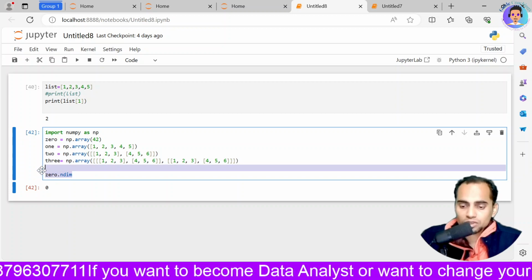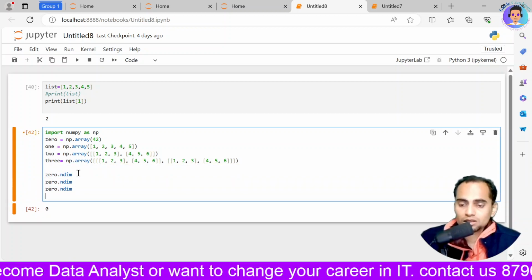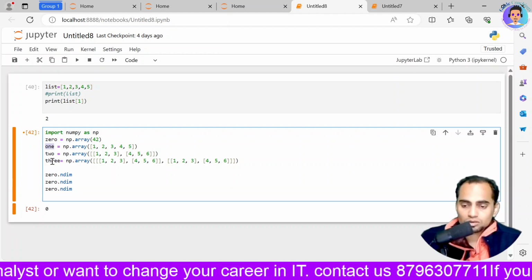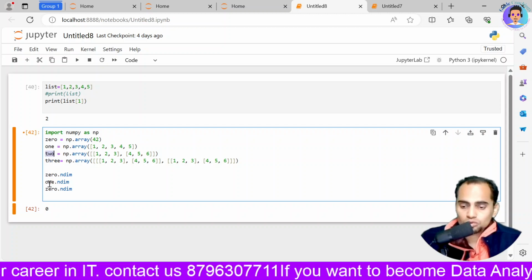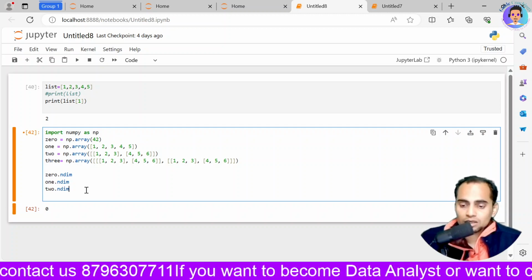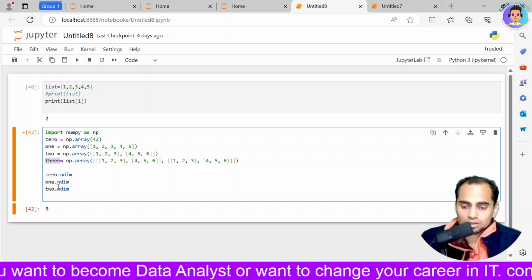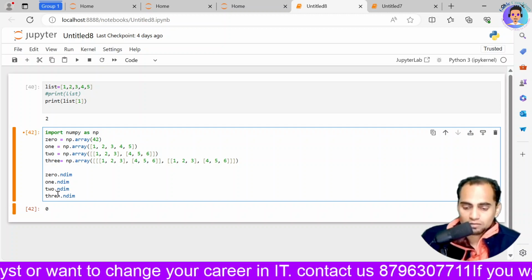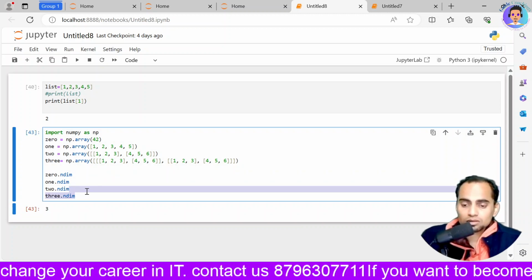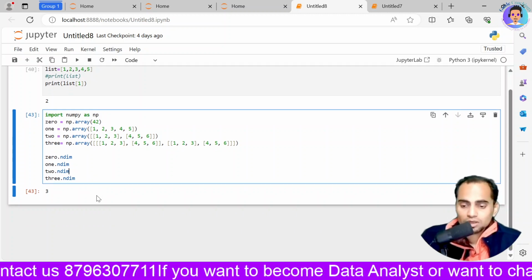If I copy this, paste it multiple times, and change it from 0 to 1, 1 to 2, and likewise, and then execute it, this is how it is going to show me the dimensions of each and every one.